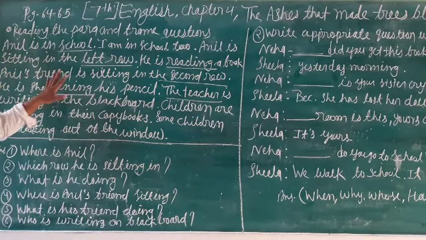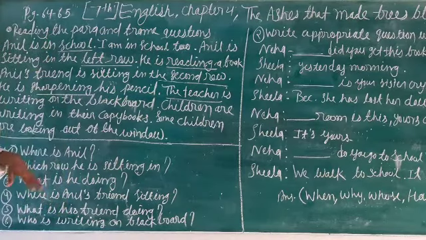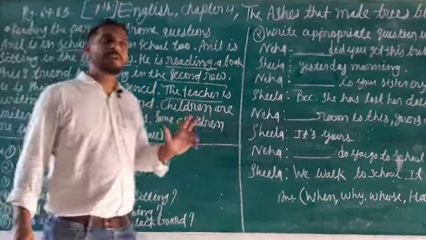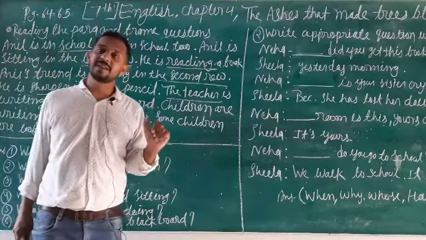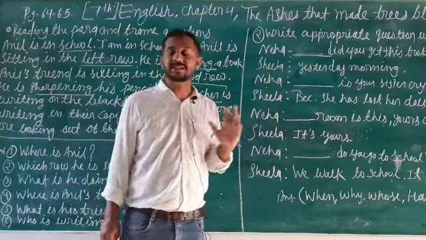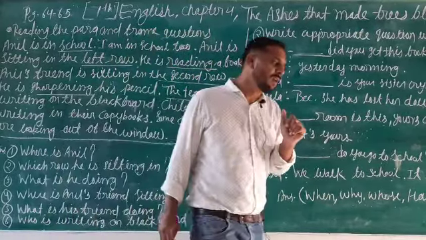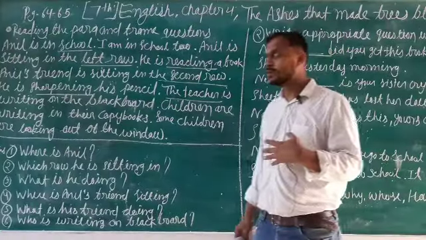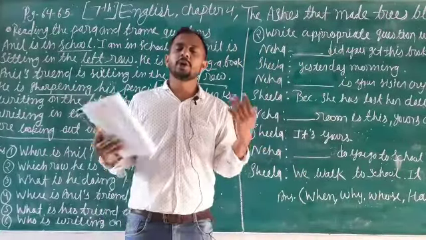So here is a question: read the para and frame questions. What do you understand by an interrogative sentence? There are types of sentences: assertive, affirmative, negative, interrogative, exclamatory, imperative.